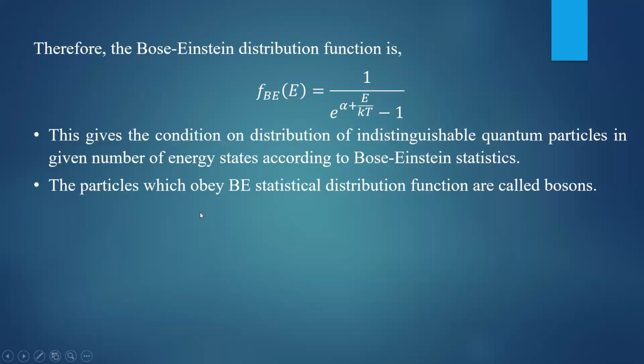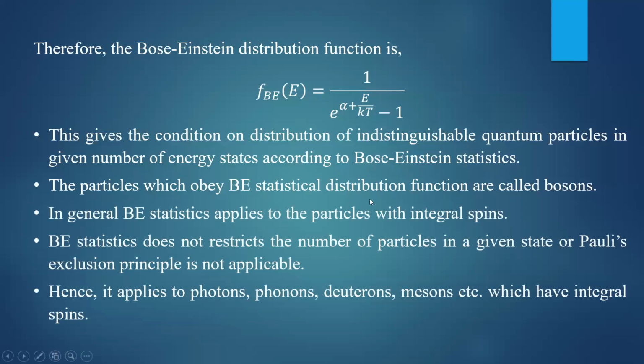The particles which obey this BE statistical distribution function are called bosons. You remember what bosons are? Bosons are particles obeying the Bose-Einstein statistical distribution function. That is a very important term, bosons. BE statistics is applicable to particles with integral spin.